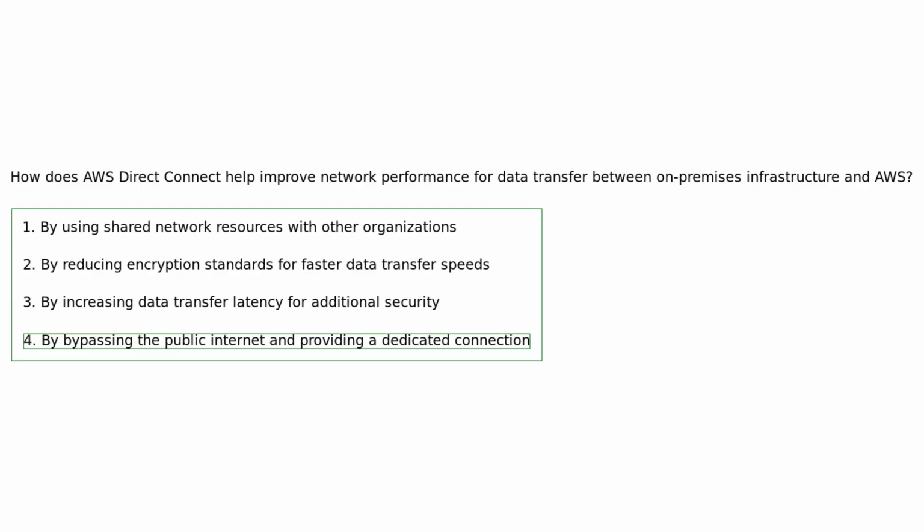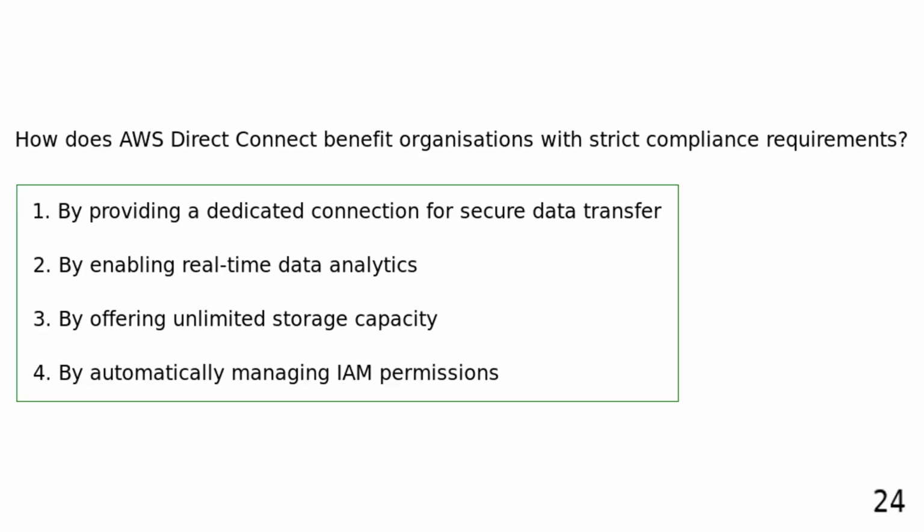AWS Direct Connect helps improve network performance for data transfer between on-premises infrastructure and AWS by bypassing the public internet and providing a dedicated connection, leading to lower latency and more reliable data transfer. How does AWS Direct Connect benefit organizations with strict compliance requirements?